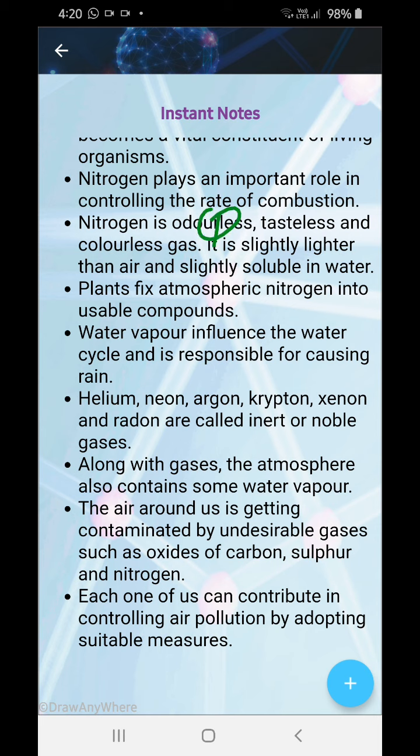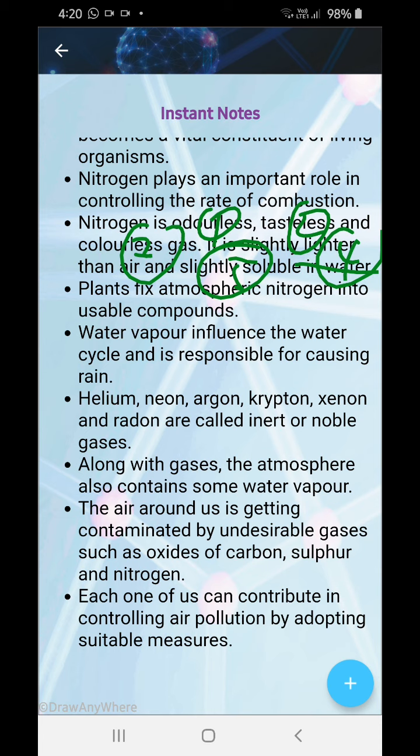Nitrogen is an odorless, tasteless and colorless gas, slightly lighter than air, and sparingly soluble in water. Plants fix atmospheric nitrogen into usable compounds, so plants are mainly playing a role in the nitrogen cycle. Water vapor influences the water cycle and is responsible for causing rain.